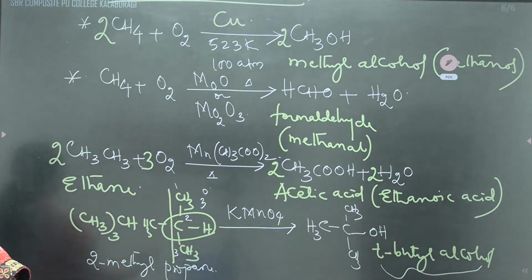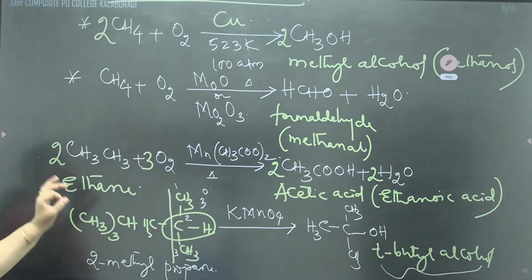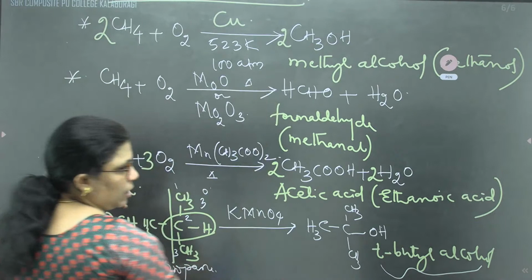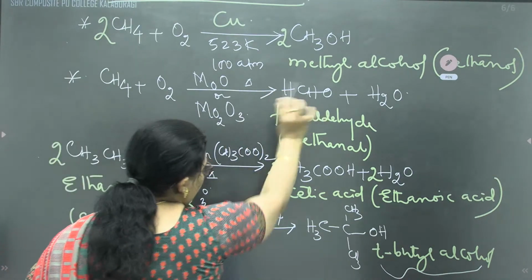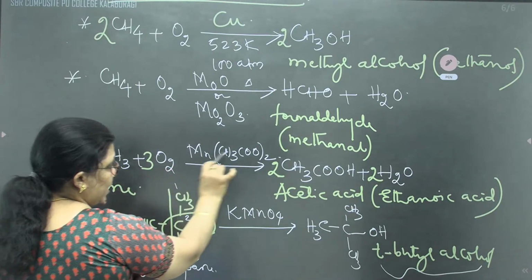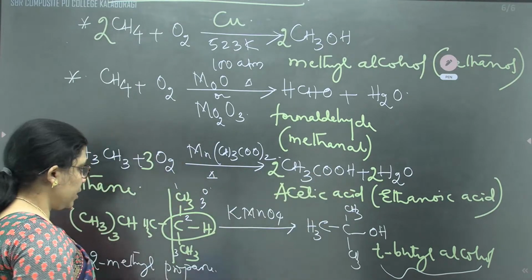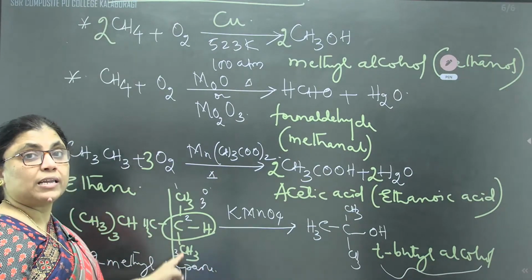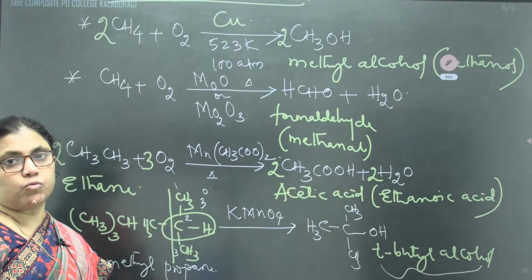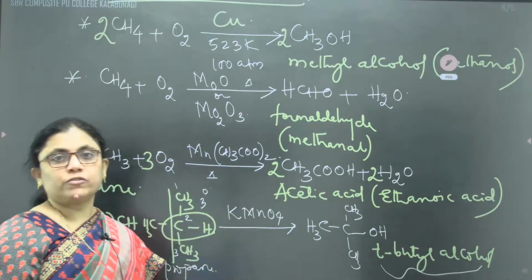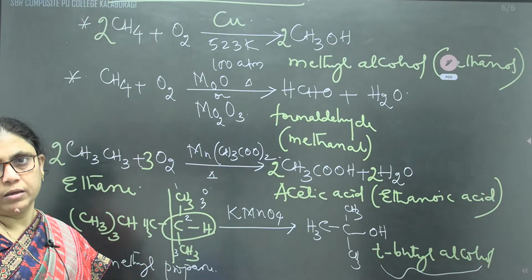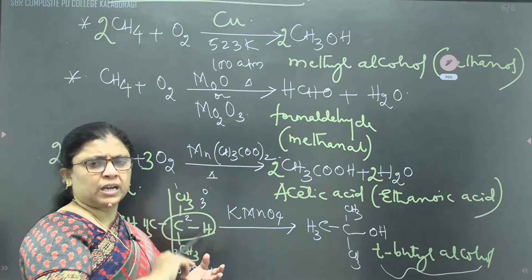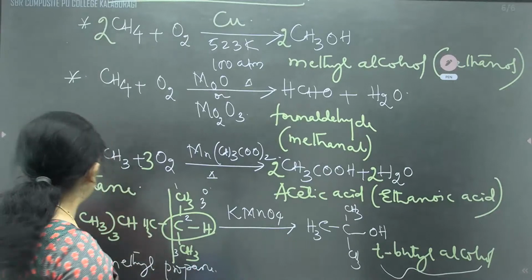So here an open chain saturated hydrocarbon, alkane, will show different controlled oxidation. One with copper will produce methyl alcohol, with oxide of molybdenum will produce formaldehyde, whereas with manganese acetate produces acetic acid, whereas potassium permanganate is only for molecules containing a tertiary carbon atom. Containing what? Tertiary carbon atom. It will produce tertiary butyl alcohol. First property we have done, halogenation, the second property combustion, and the third property is controlled oxidation.